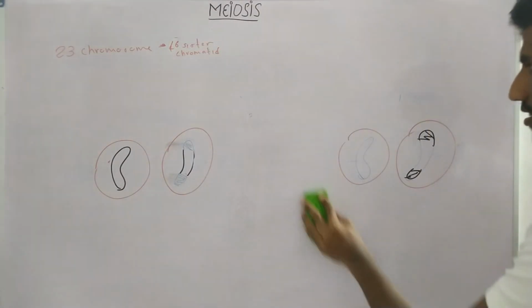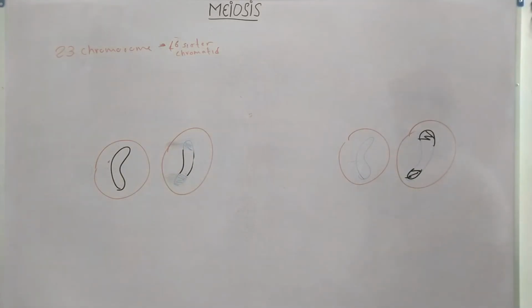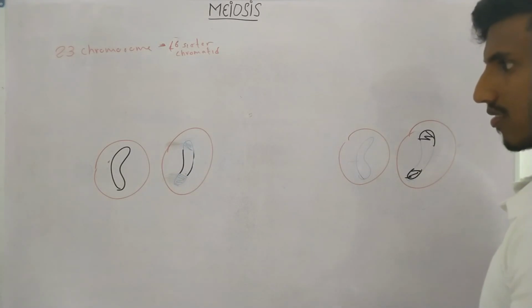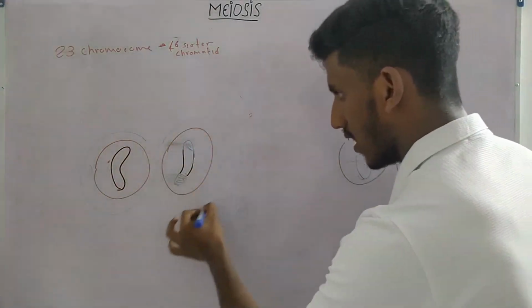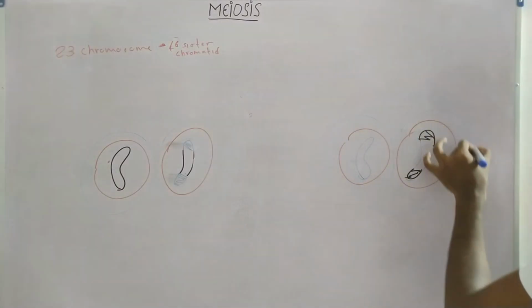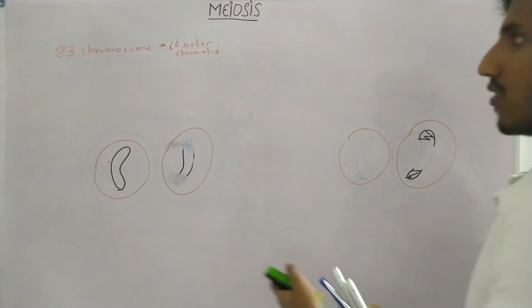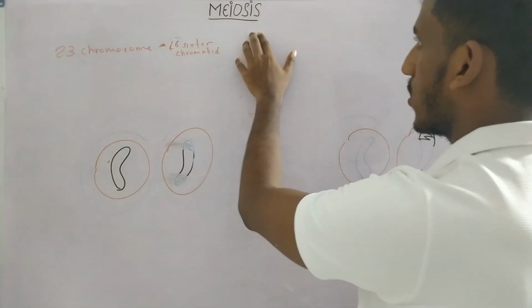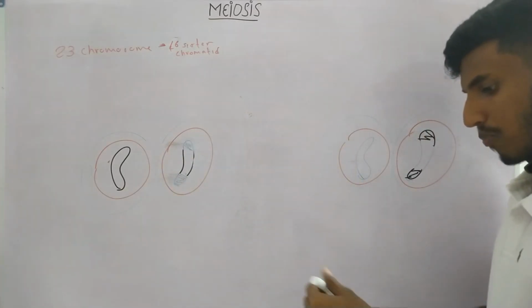So after cytokinesis, this is how the nucleus is going to look. Right? Now we can form cells around them. So this is one cell, this is another cell, this is one cell, and this is another cell after cytokinesis. Now we have four cells, right? What happened, as I told you at the start of meiosis, is we produce four cells which are haploid.